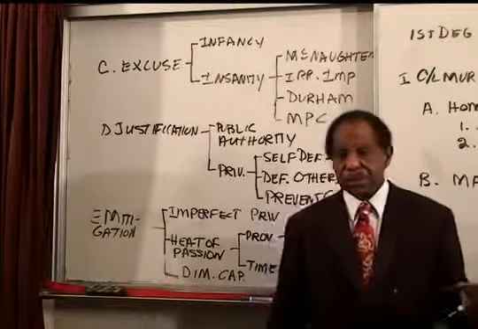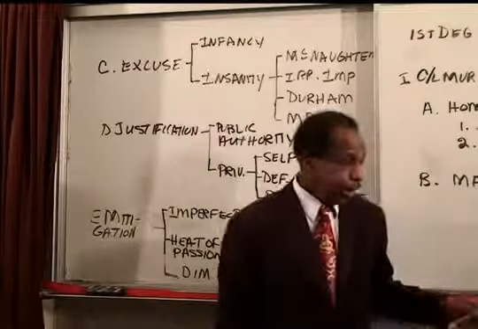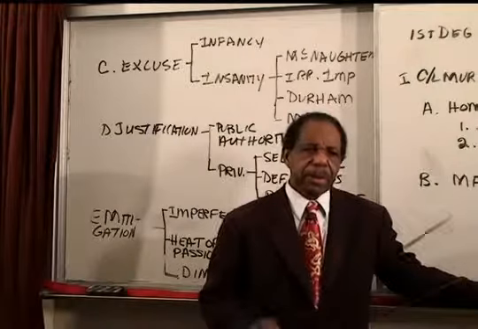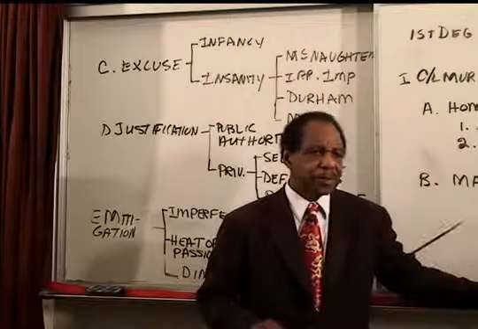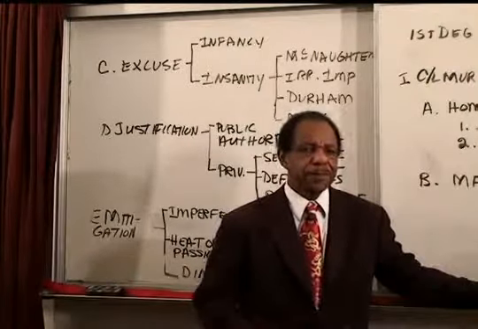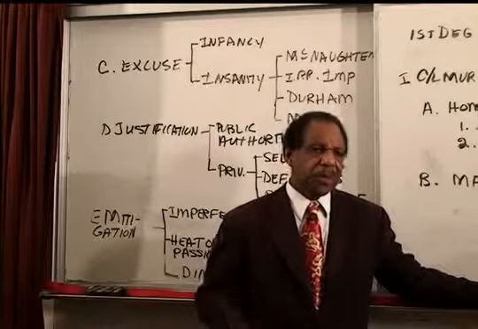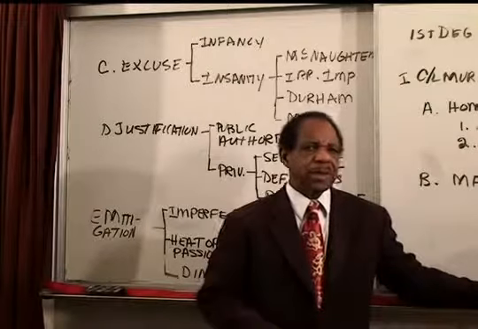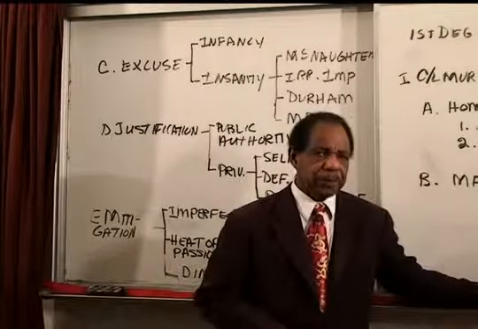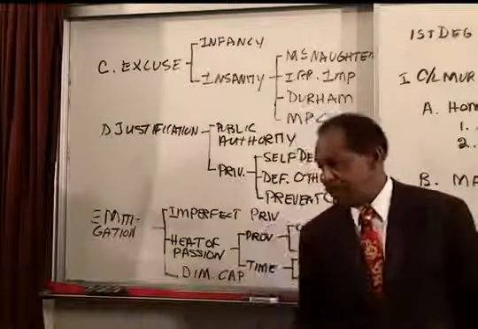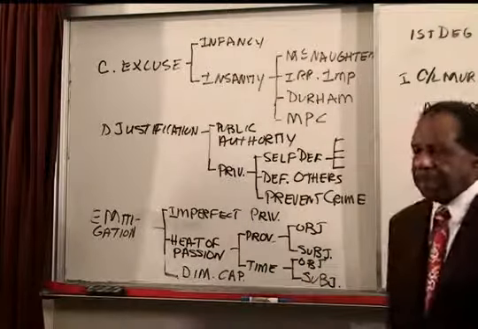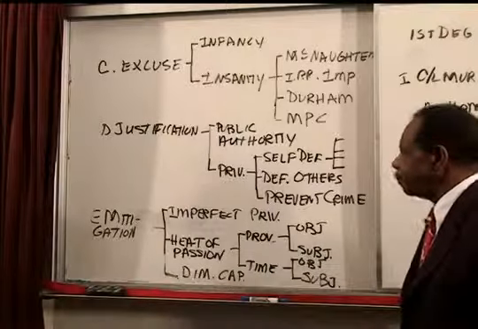In other words, a person is not necessarily crazy, but whatever state of mind that this crime requires, the person simply could not have formed that state of mind because their mind is so defective that there's no way they could have formed the state of mind that is necessary for the crime. Okay, and that's the diminished capacity. Very few states follow it, and in none of our problems do we have an example of that.